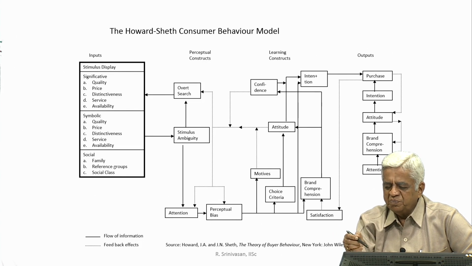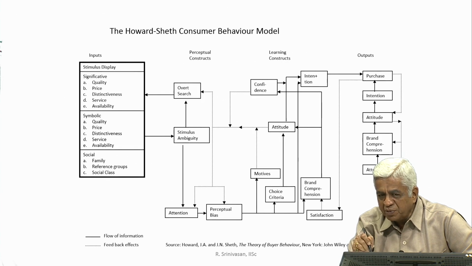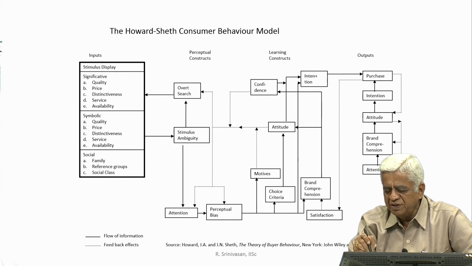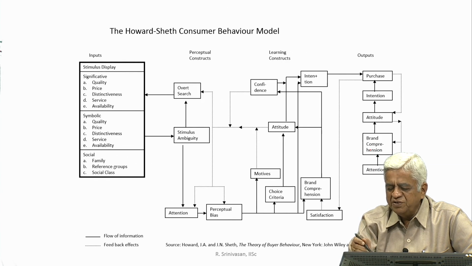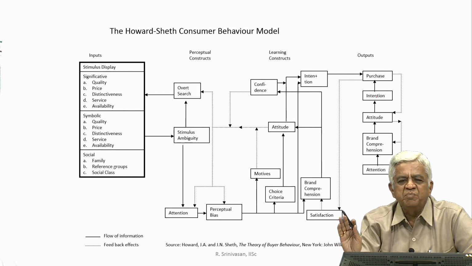So, this purchase of the product is coming into play through these blocks. One is the product catching his attention, the brand comprehension, his attitude, then intention resulting in purchase.